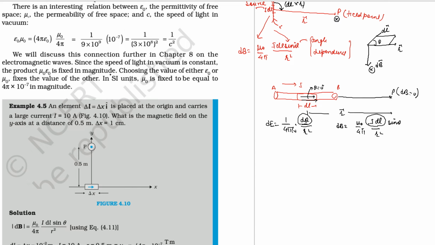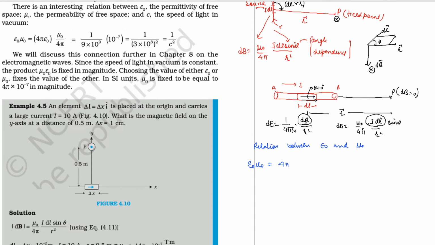So what is the relation between these two constants? A very interesting part for you to enjoy: a relation between epsilon 0, that is permittivity, and mu 0, that is permeability. You multiply epsilon 0 and mu 0, and take it further: multiply by 4 pi and divide by 4 pi.